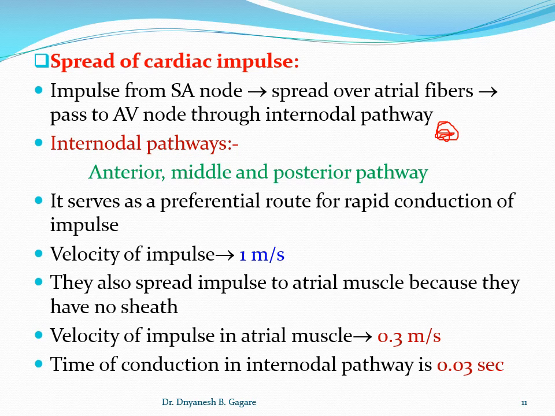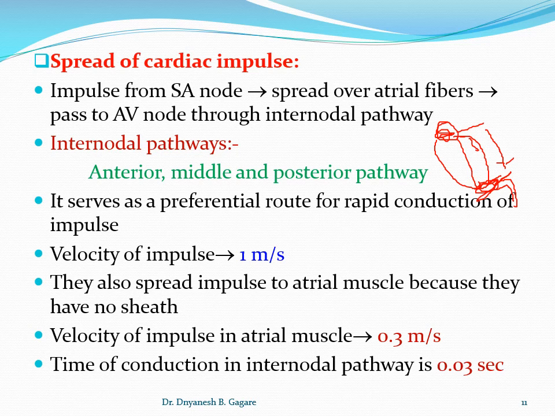This is the SA node, and the SA node is connected with three preferential channels to the AV node, and then this is the bundle of His. So from the impulse generated in the SA node, how much time does it take to conduct up to the AV node? 0.03 second.